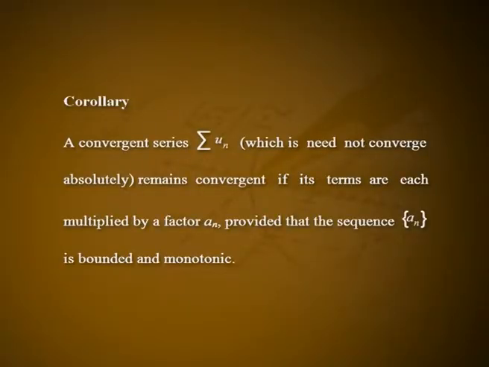Corollary: a convergent series summation Un, which need not converge absolutely, remains convergent if its terms are each multiplied by a factor an, provided that the sequence an is bounded and monotonic. Under the given conditions, sequence an converges to a limit a, say.